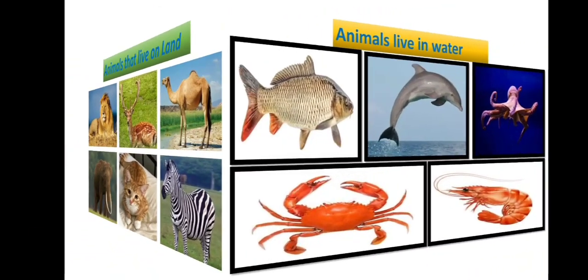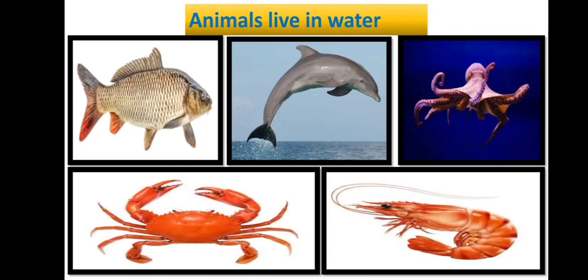And the next is animals that live in water. We know some animals live in water and they have special body parts that help them to move and breathe in water. For example, you can see here fish, dolphin, octopus, crab, prawn, whales, starfish. These are some examples of animals that live in water.